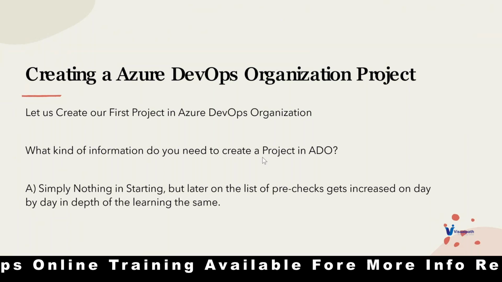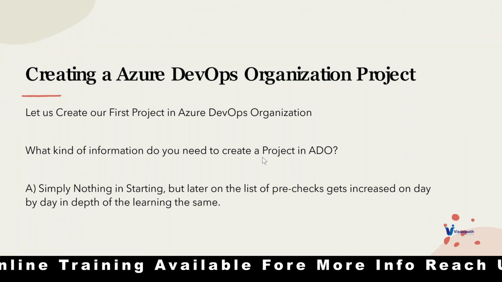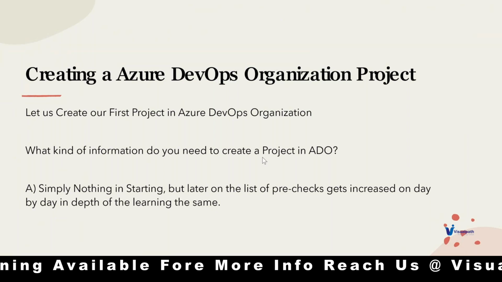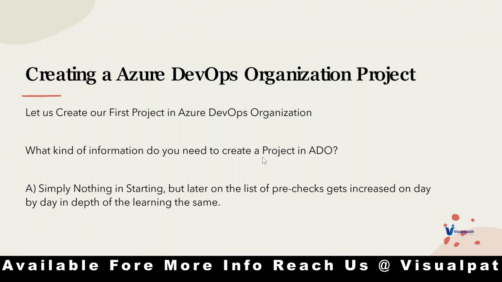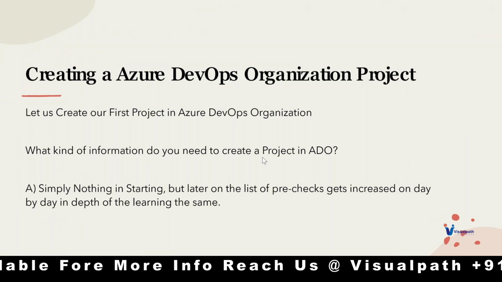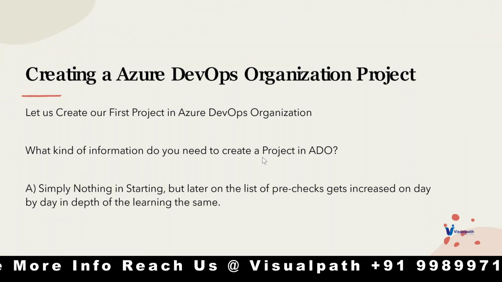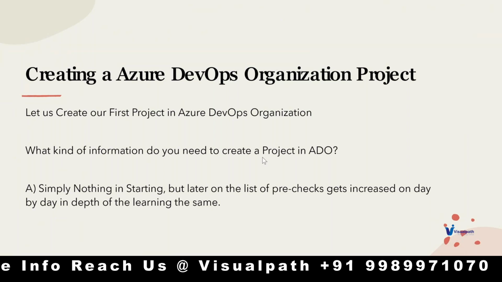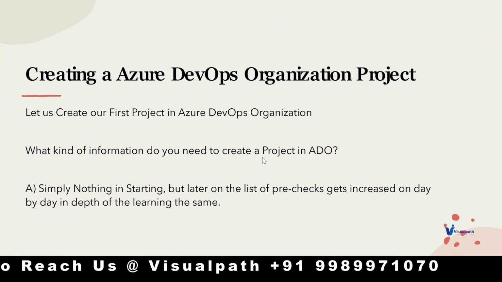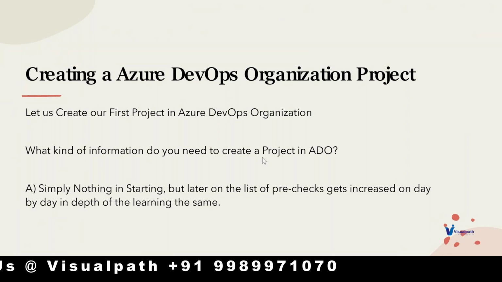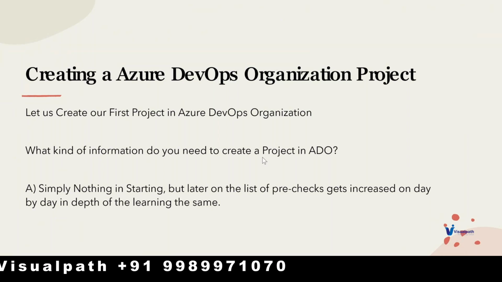But you need to get experience in such a way that in future, when you're part of a team and somebody asks you to create a project, you are supposed to meet some kind of checklist. So what exactly are the checklists that you need to complete before you create any organization or any project?